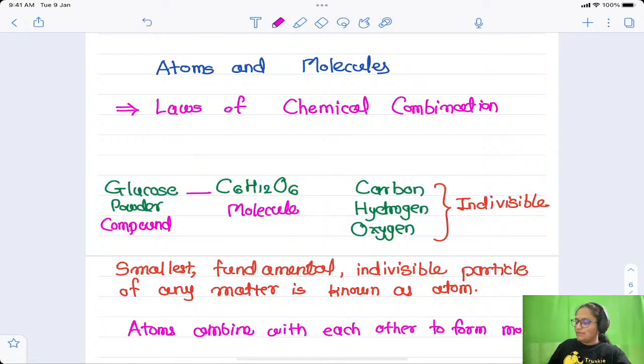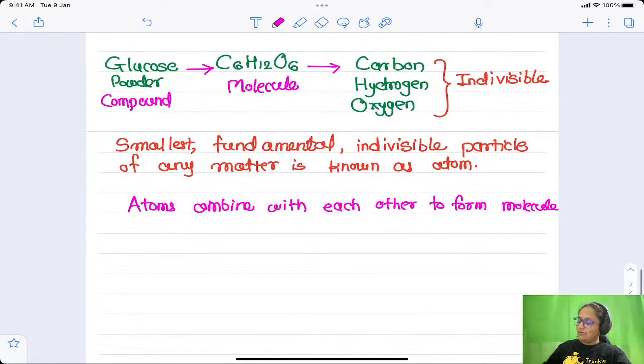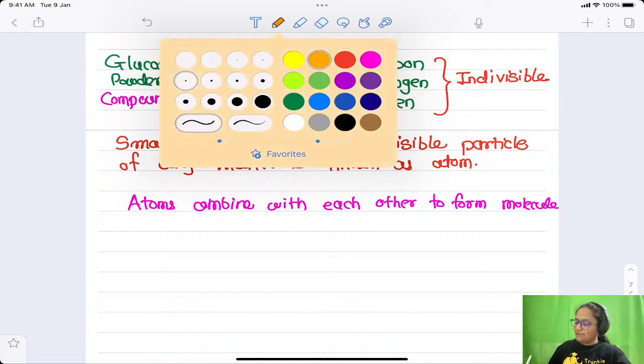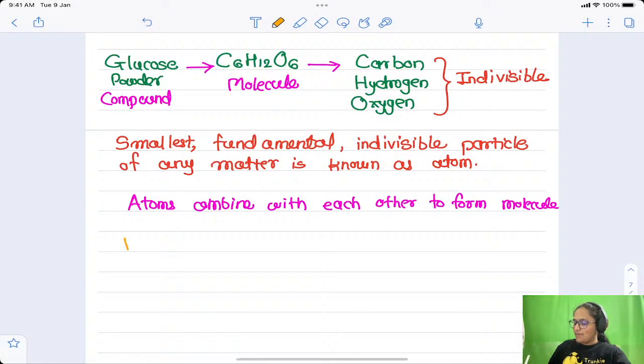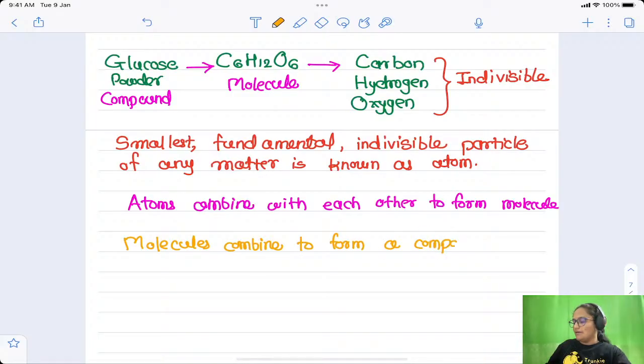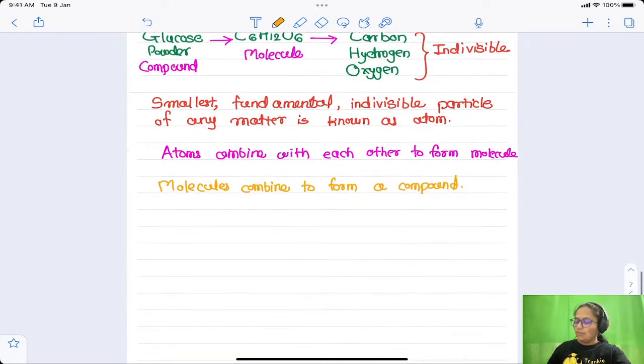So glucose is a compound, which is made of molecules, which are divided into atoms. That part I will also write down: molecules combine to form a compound. About this thing we are going to discuss.